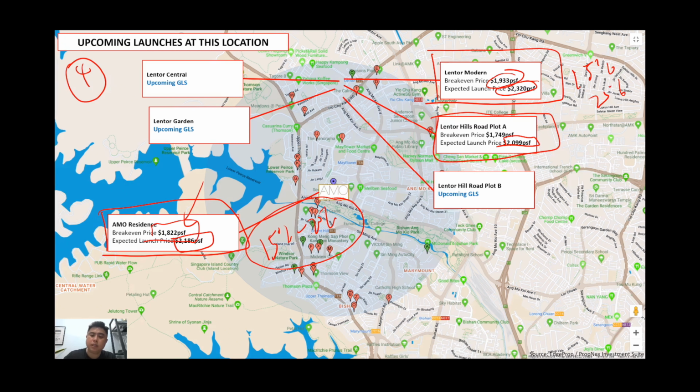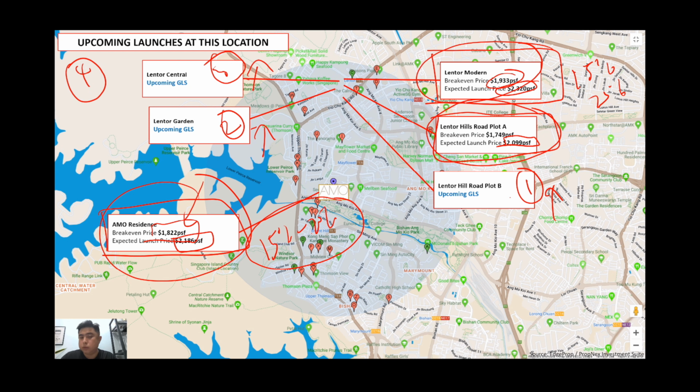And the interesting thing is that there's actually 3 more plots of land that the government is putting up for tender. And as we all know, usually land price gets higher and higher, and because of rising costs of materials, labor costs and everything, we will expect the prices for these 3 projects to become higher than what we're expecting for AMO, Lentor Modern and Lentor Hill. So probably not by a lot, just a little bit higher.